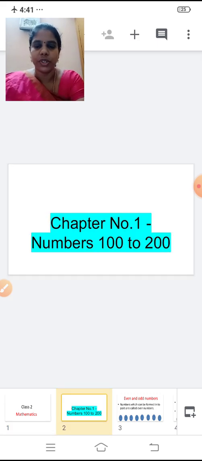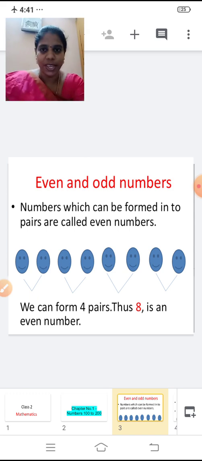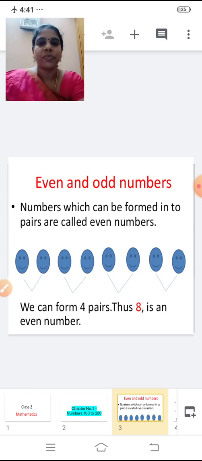So now we are going to do chapter number 1, numbers 100 to 200. We are going to revise even and odd numbers. So you all know what do you mean by even numbers? Numbers which can be formed into pairs are called even numbers.